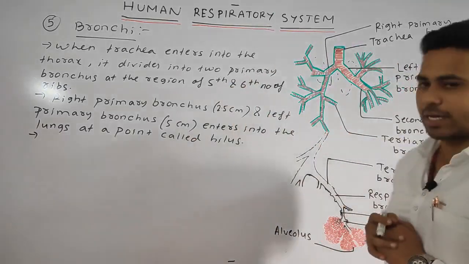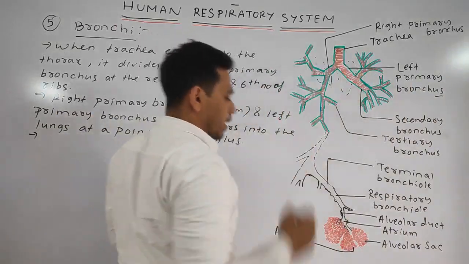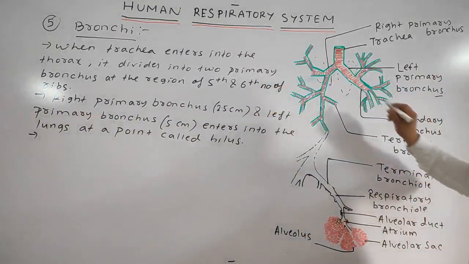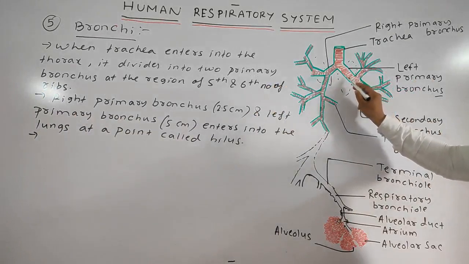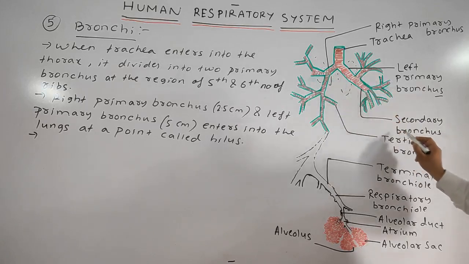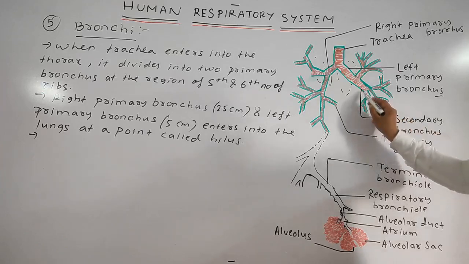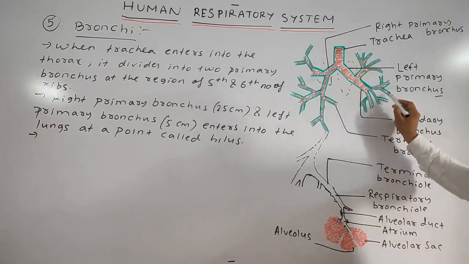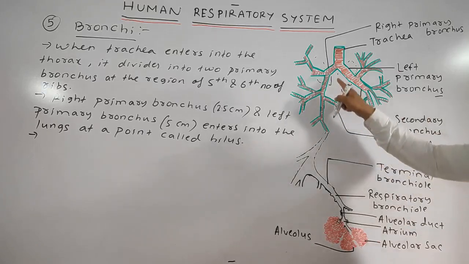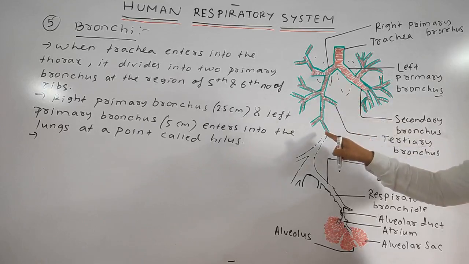Next, the direction. This one is your primary bronchus. From primary it is divided into fine branches, the secondary bronchus. Secondary is further divided into tertiary.